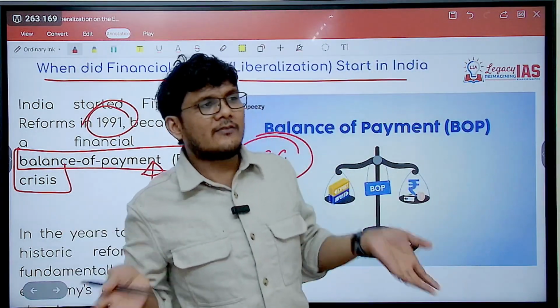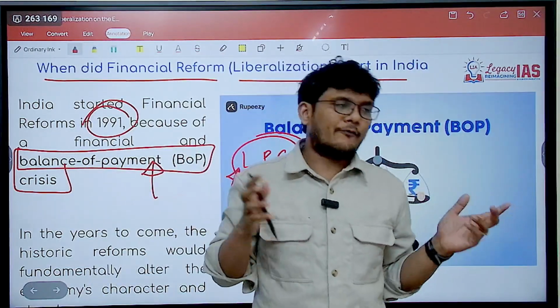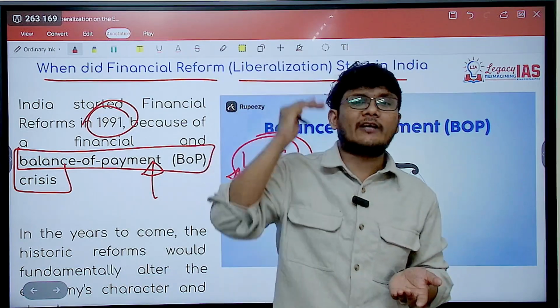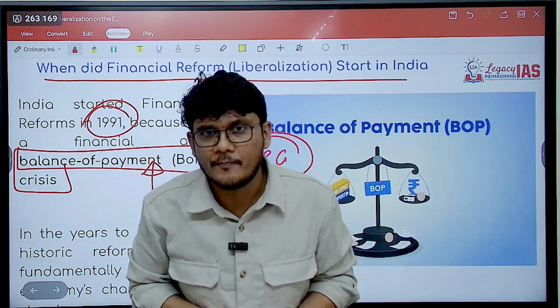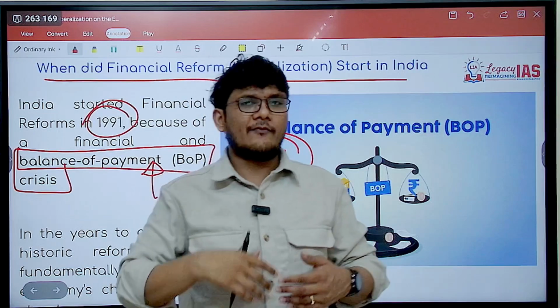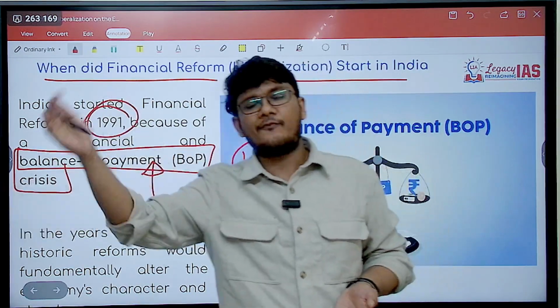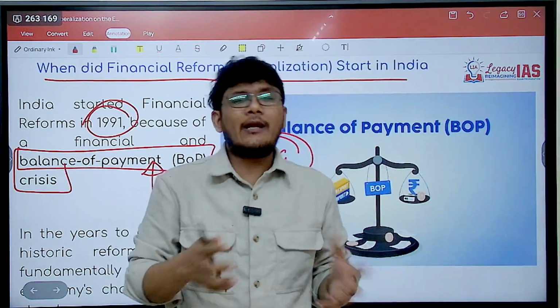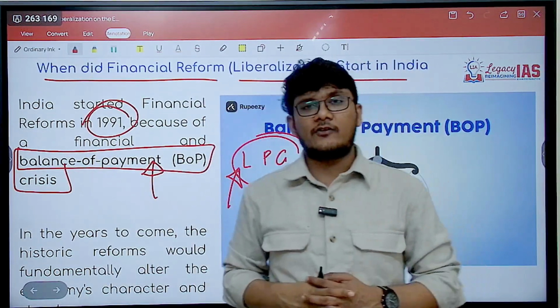We cannot simply start printing foreign exchange. If it was Indian rupees, we could, but even that would not be advisable because that is highly inflationary in nature. So what do we do? We can't even print. So we have to borrow foreign exchange. Who will give us? So we went to the International Monetary Fund.